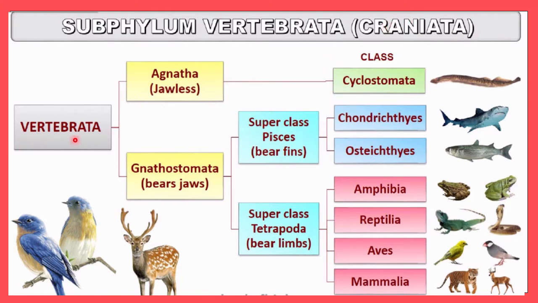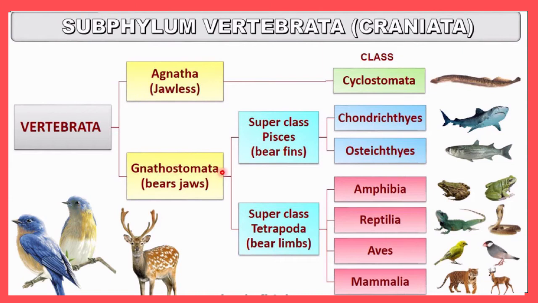Vertebrata can be divided into two main groups: Agnatha, the jawless organisms, and Gnathostomata, which bear jaws. So Gnathostomata have jaws and Agnatha do not have jaws. This is a major difference. Agnatha has the class Cyclostomata, which we will discuss today in this lecture.